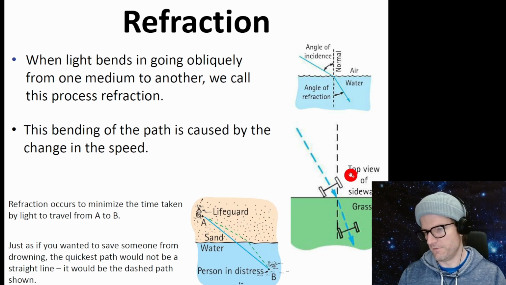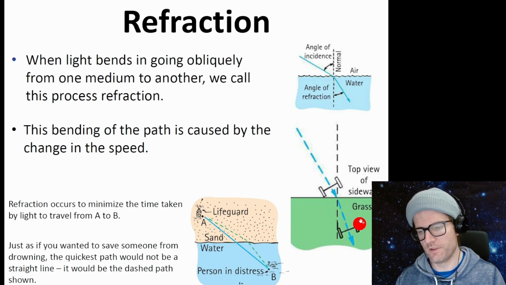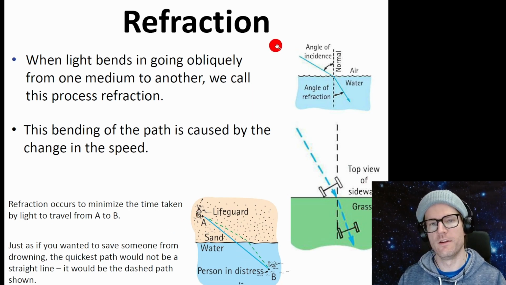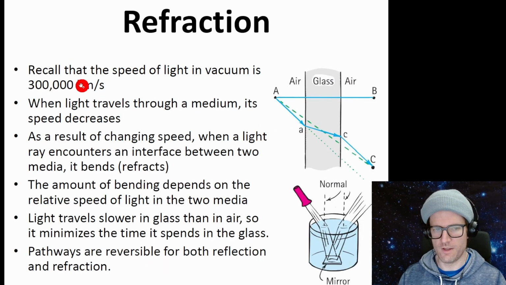Okay, so we could think of it as the train track, the train wheel view, or we could think of it as the minimized time view. Either way, when light comes into a medium, it bends. Okay, we're continuing on with the refraction.